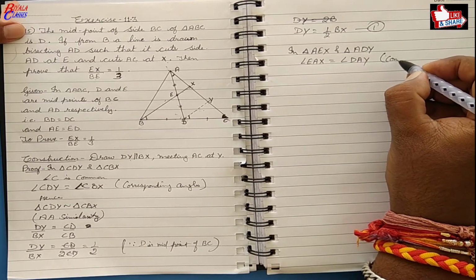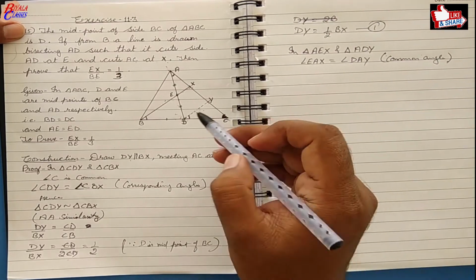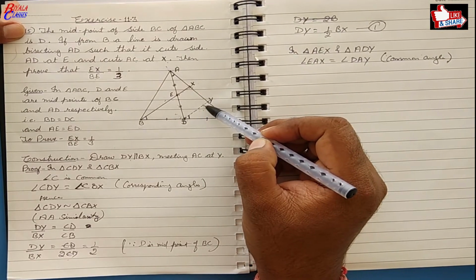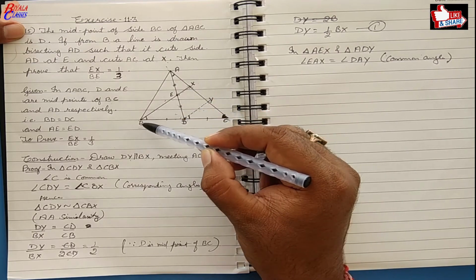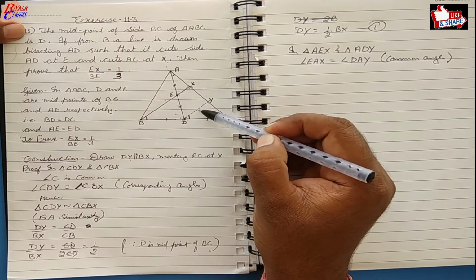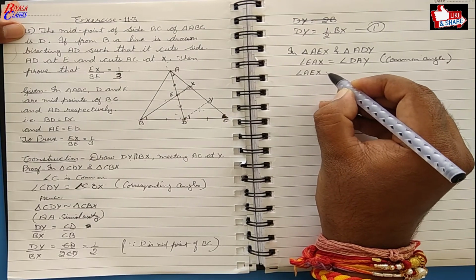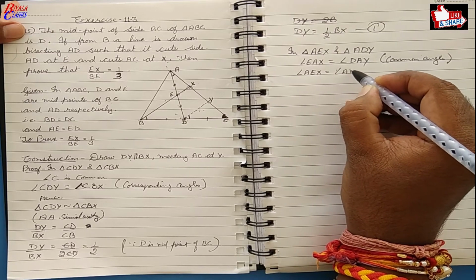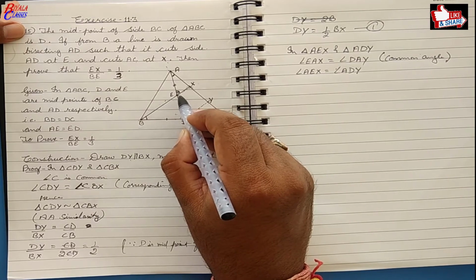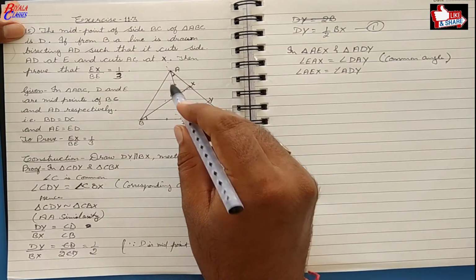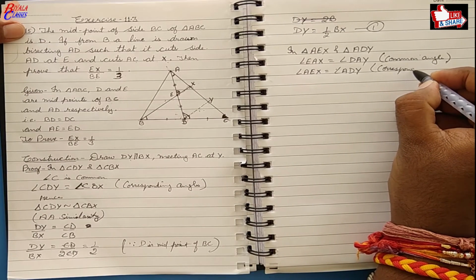And EX is parallel to DY, because we had constructed DY parallel to BX and EX is part of BX, so these two are also parallel. These being parallel, angle AEX is equal to angle ADY. These are also corresponding angles.